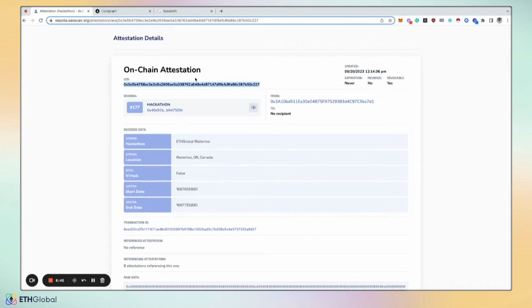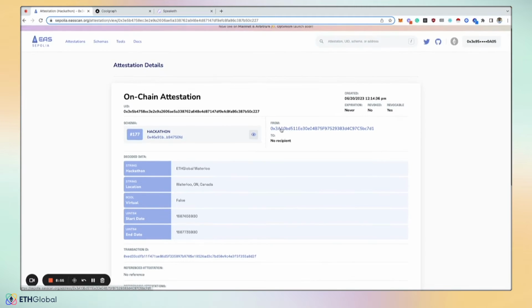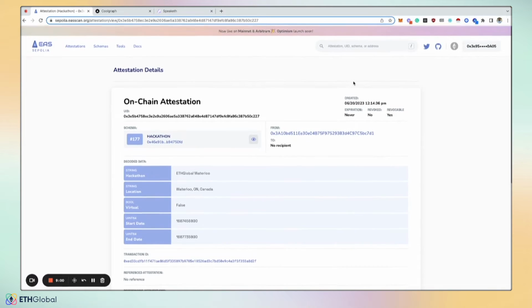Every attestation has its own unique ID, which is a hash of the entire attestation. And you can also see if this attestation is going to expire or if it's been revoked. If you were the issuer of this attestation, you'd have an ability to manually revoke this attestation, which is pretty powerful and useful. Let's actually create one so you can see how this works.